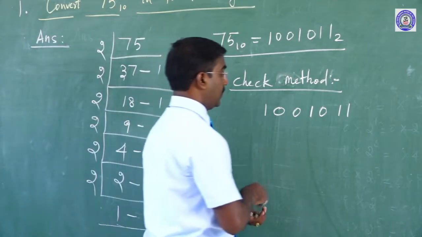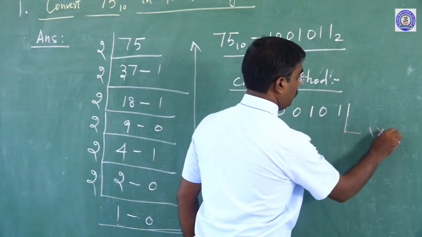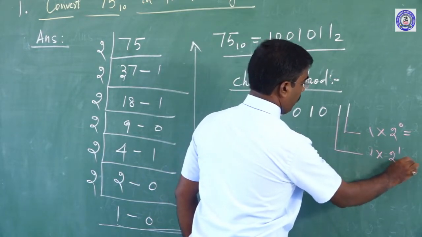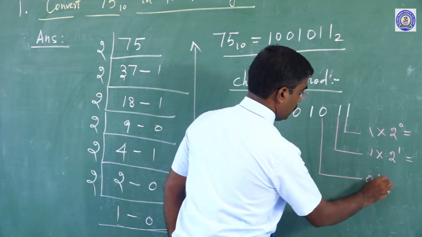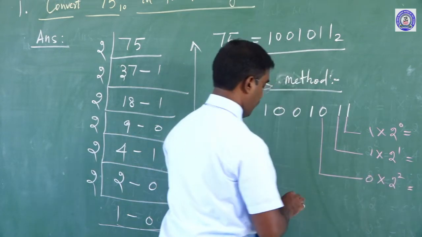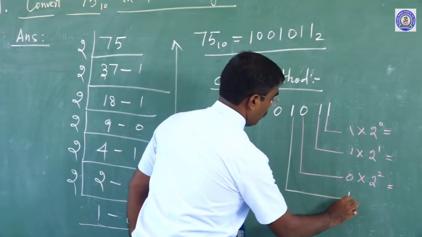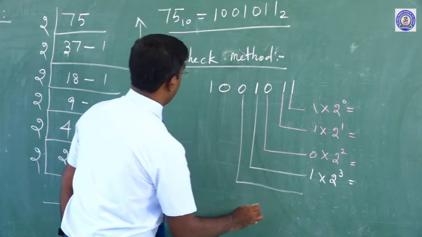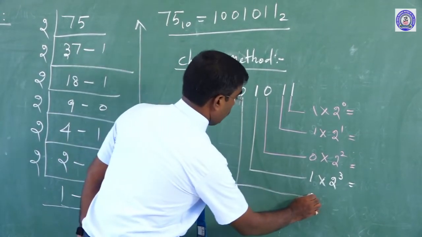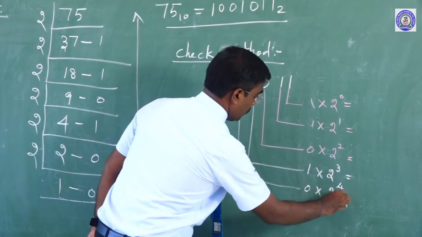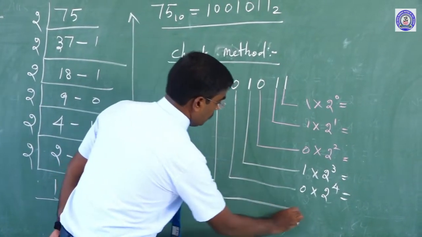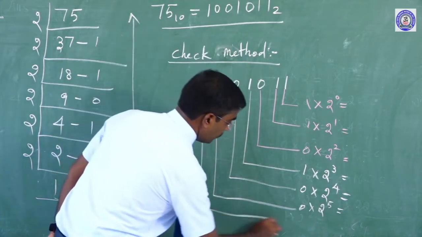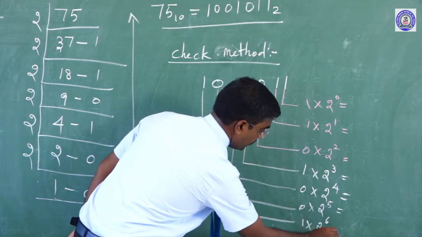First one is 1 into 2 to the power of 0. Here also 2 to the power of 1. Here also 2 to the power of 2. Here 1 into 2 to the power of 3. Here 0 into 2 to the power of 4. Here 0 into 2 to the power of 5. Here 1 into 2 to the power of 6.